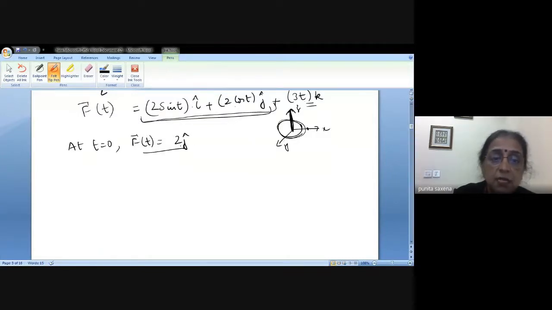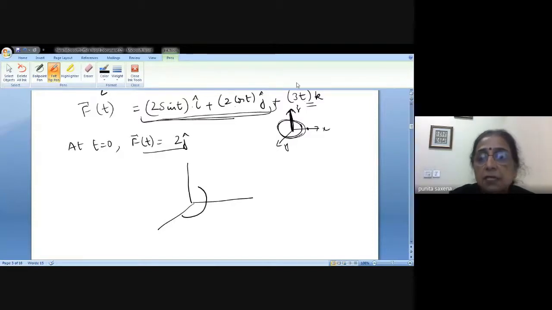So basically, when you now sketch the circle, it's going to be something like this, but at the same time, the z-component is also changing. So that means it's going to be gradually something like this, you will go up.